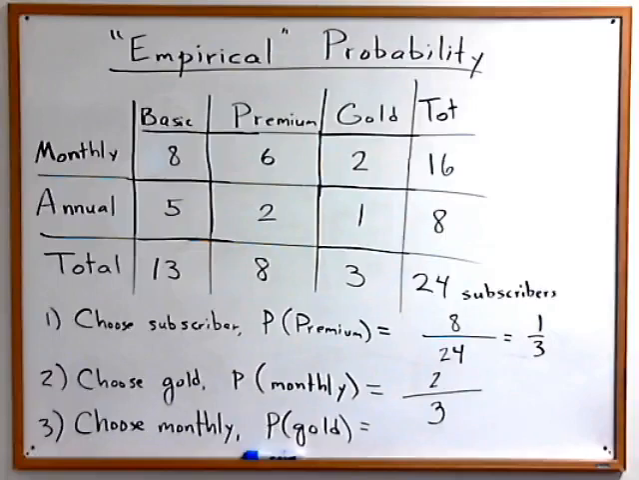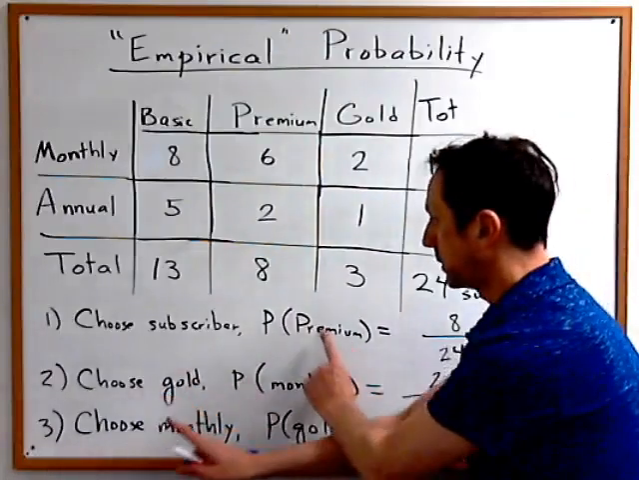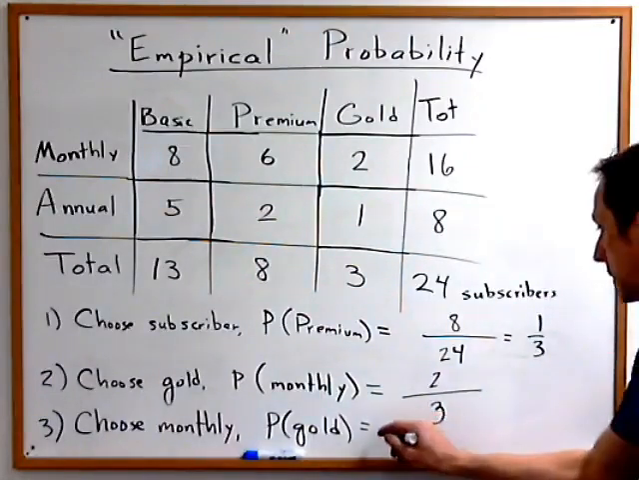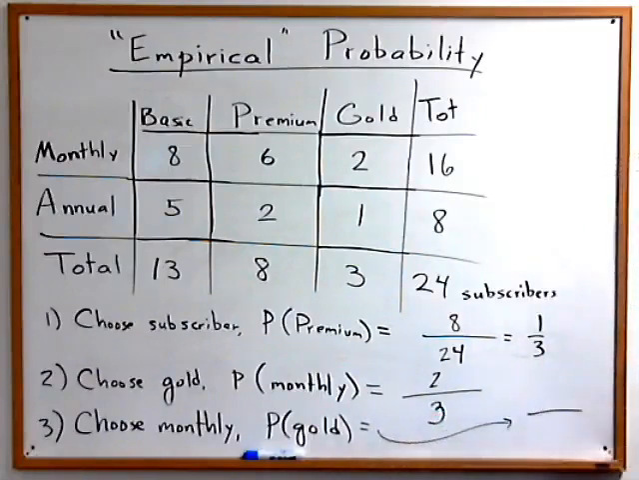And in the third problem, I've switched around the condition from the second problem. So this time we're going to be choosing a monthly member. If you choose a monthly member, what is the probability that she has a gold membership? Is it going to be 2 over 3 again? Do you think you're going to get the same fraction if you reverse the conditions? Well, let's find out.